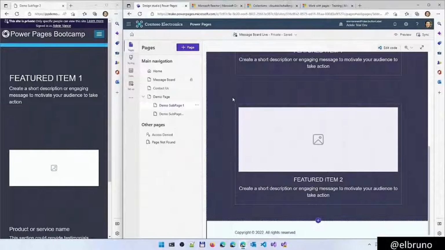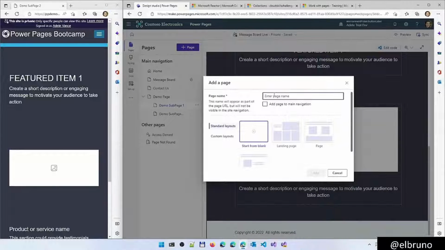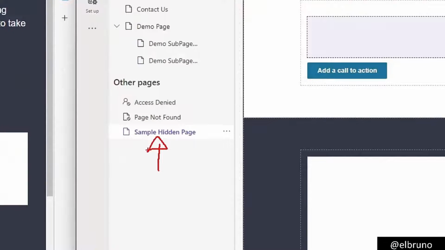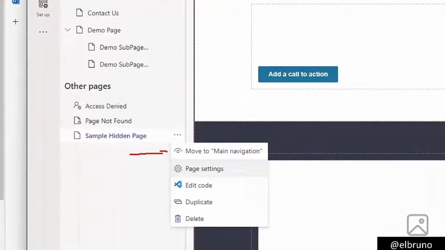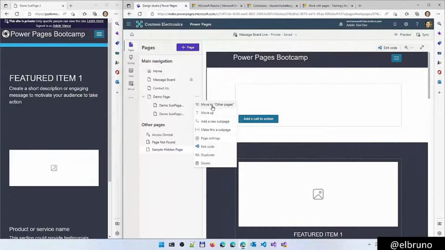In our application, we probably may need to add an external page, like a contact us, access denied, or page not found, basically pages that are going to be used on a specific occasion. If we don't want them to be part of the navigation, we can add a page like, I don't know, a sample hidden page, kind of a landing page. We can add this one, and it's going to be moved into the other pages section. If we want to add it into the main navigation, we have an option here to move to the main navigation. And at the same time, if we want to hide one of these, we have the option to move to another page.